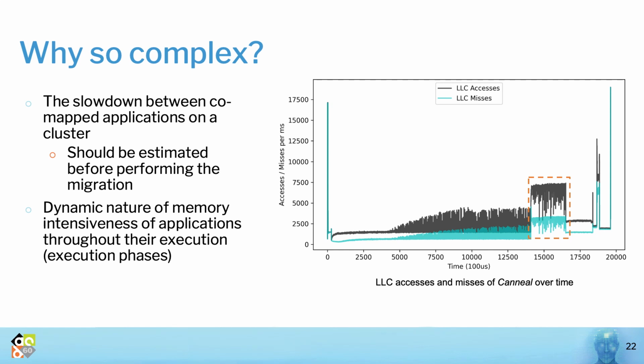And with such an exponential growth of the number of possible combinations, even design time profiling of applications becomes infeasible. To tackle this complexity, as we will see next, we employ a neural network model to predict the execution slowdown of applications before performing a migration.